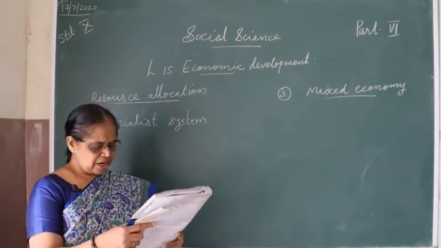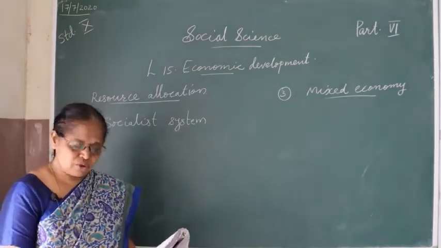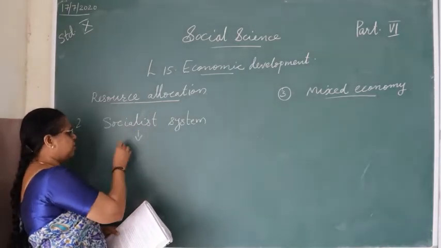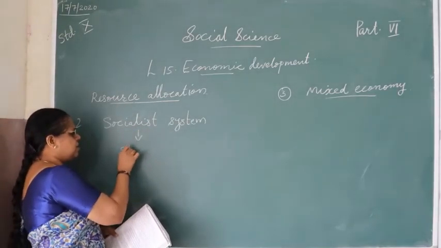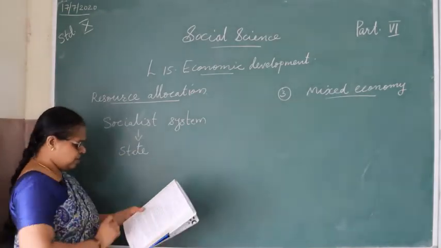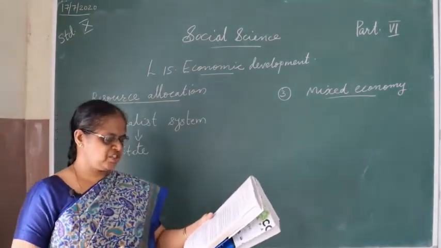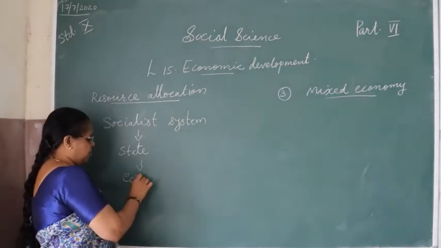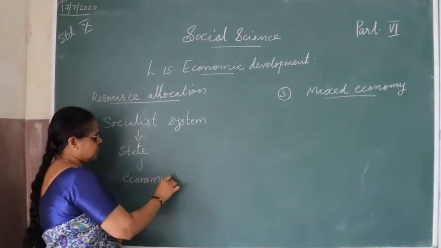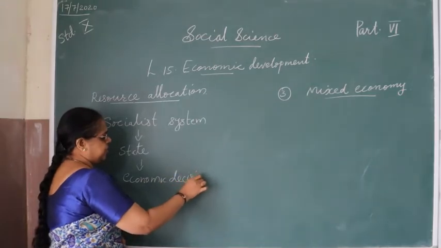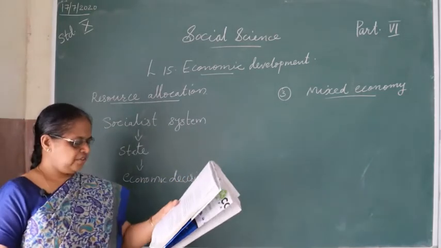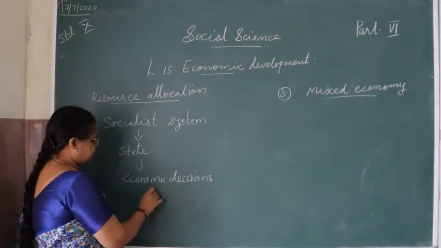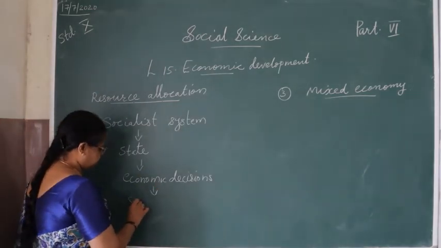So we see what the important points of this socialist system are. Resources are owned by the state. Second, all economic decisions are taken by the state. Third, rather than profit, social welfare is the aim of economic activities.